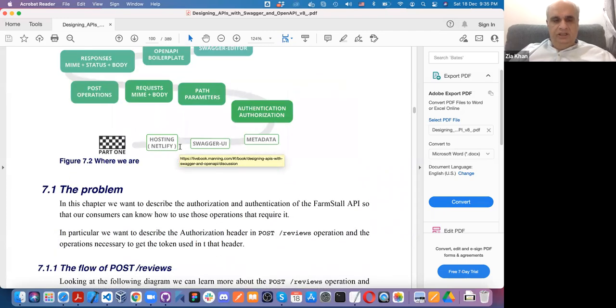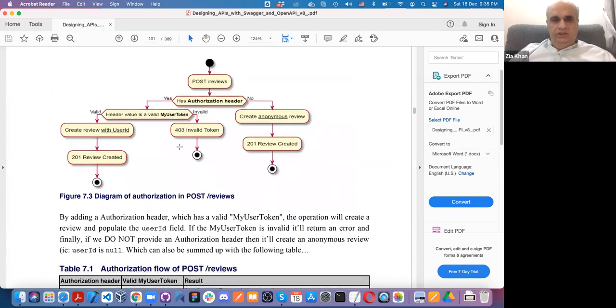Now the first thing to understand, I'm just revising: look at this. If we are posting a review, there can be two cases. Post reviews means you are adding a review. It can have an authorization header or be without an authorization header. If you provide the authorization header, which is my user token, and it is invalid, it will give a 403 invalid token. If it is valid, it will create the review with that particular API user ID.